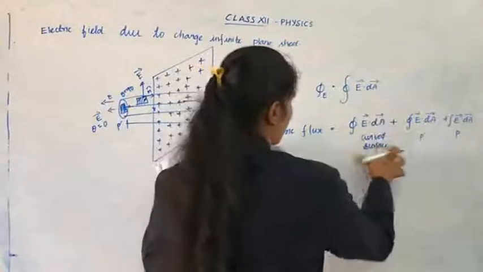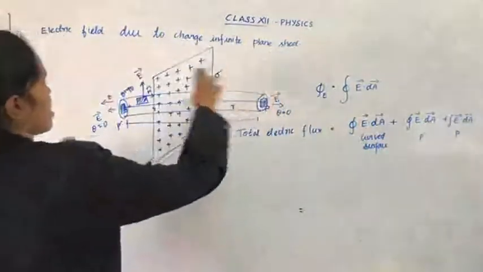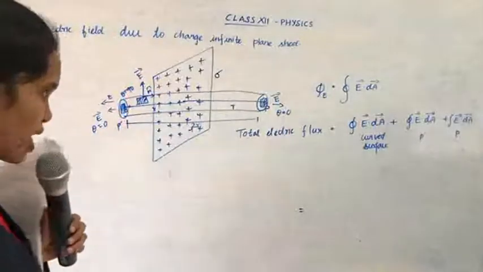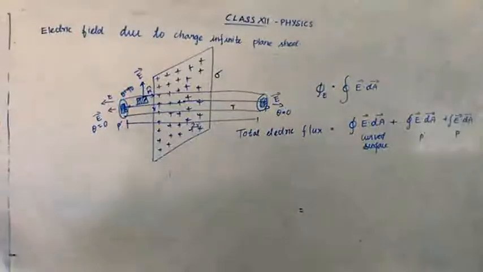E dA is the formula, applied to all three areas.